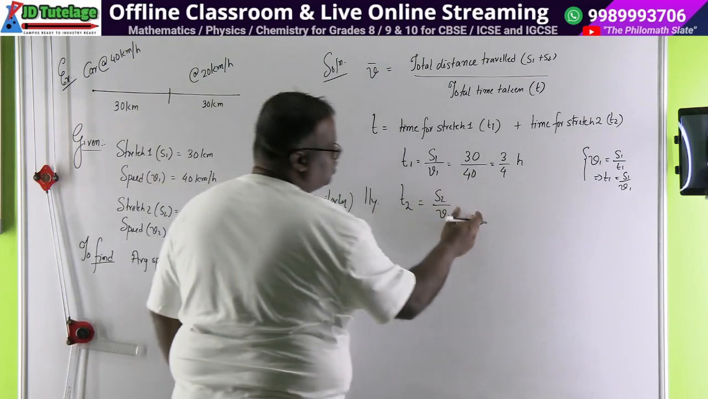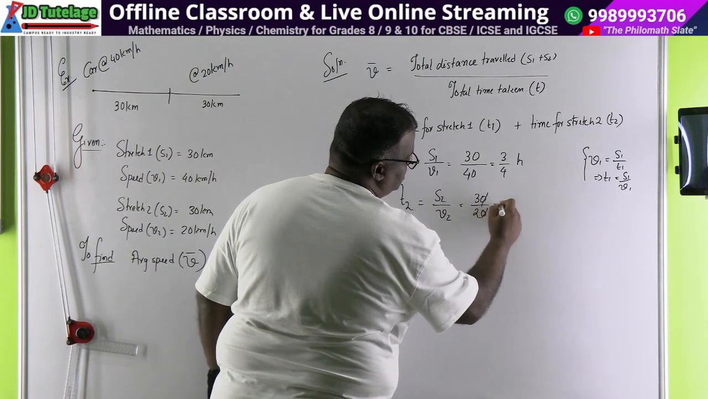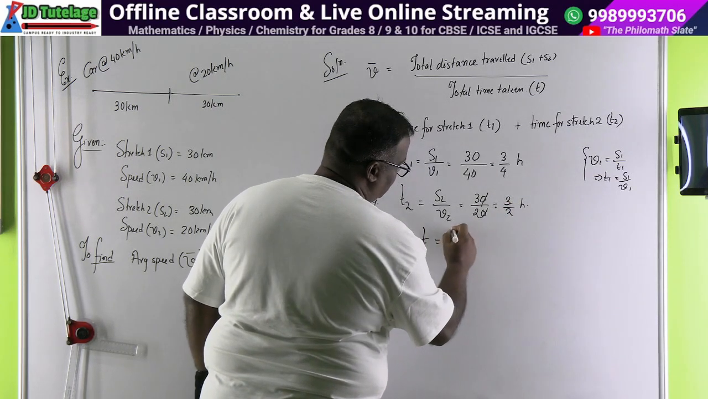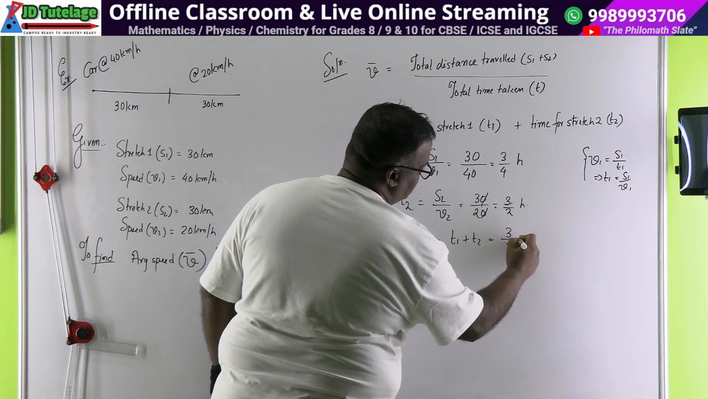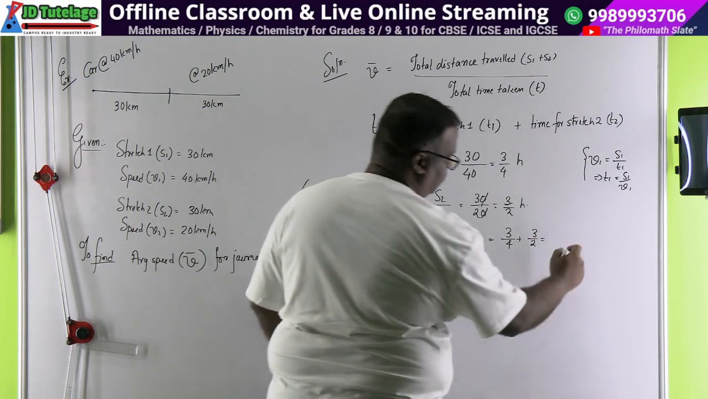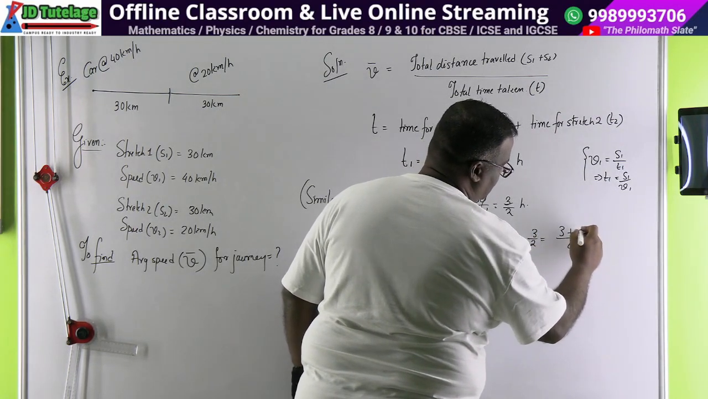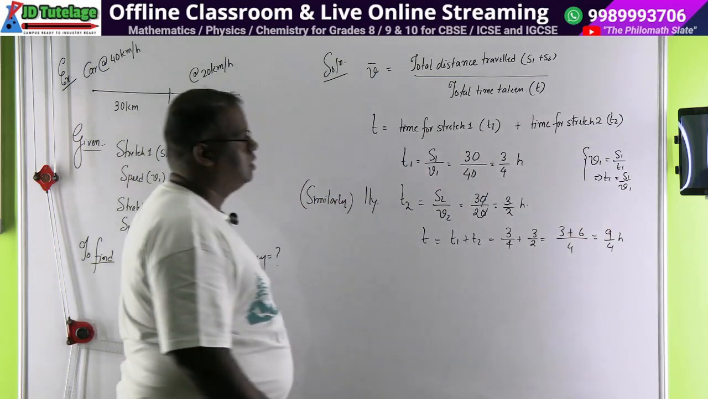T2 is equal to S2 by V2, 30 divided by 20. That is 3/2 hour. Now total time T is given by T1 plus T2, which is equal to 3/4 plus 3/2. What is the LCM of 4 and 2? 4. So this is 3 and this becomes 6, which is equal to 9/4 hour. Total time.